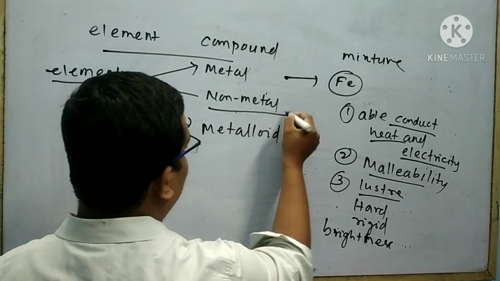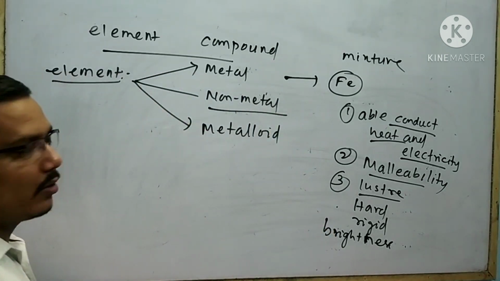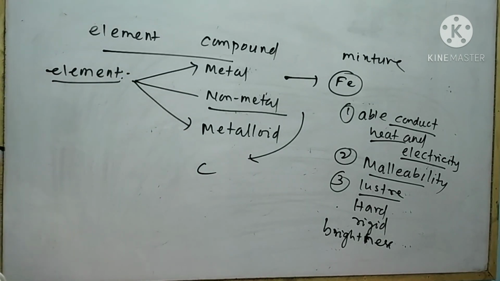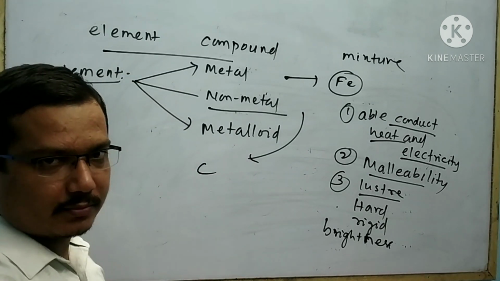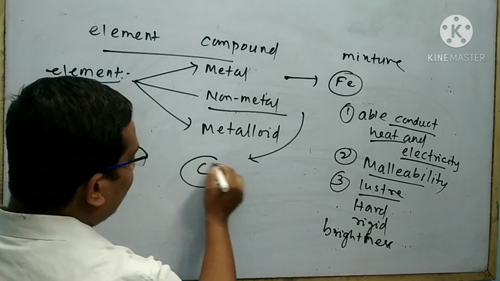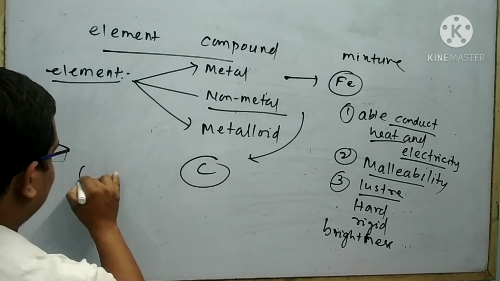Now I will think about non-metals. Suppose carbon, the charcoal we know. Carbon, except graphite.